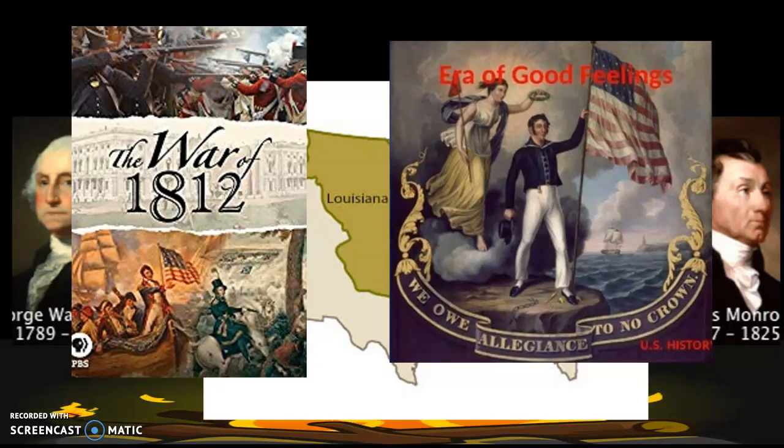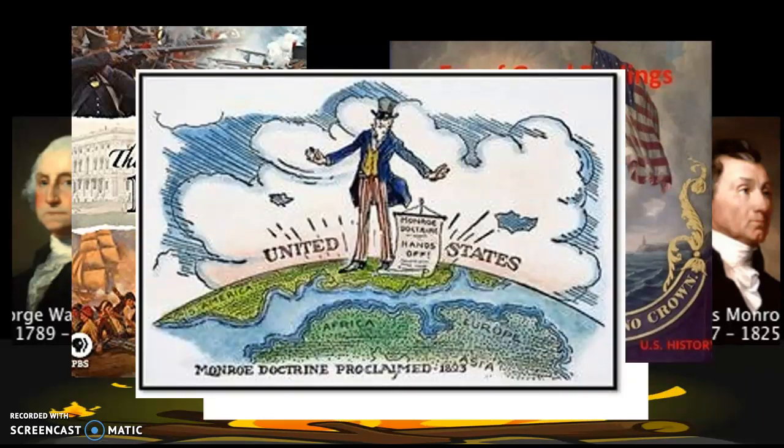and Monroe, after beating the British for a second time, or so they say, and then Spain being expelled from North America with Mexican independence, launches the Monroe Doctrine, which pretty much just says all European countries need to stay out of the Western Hemisphere, so out of North and South America.